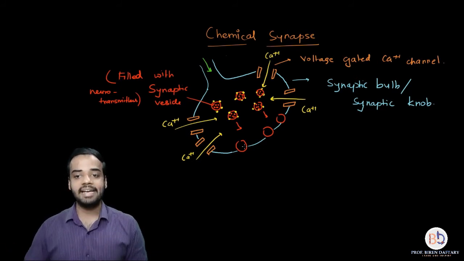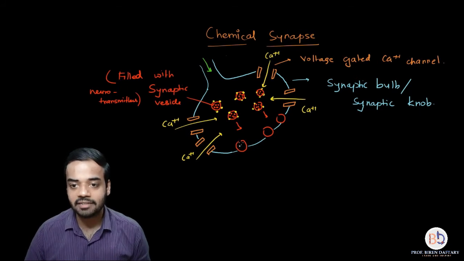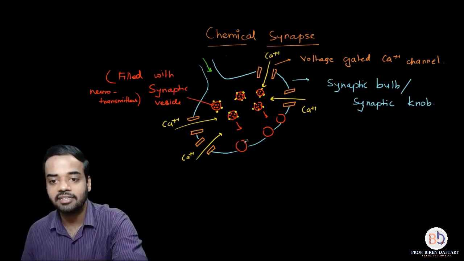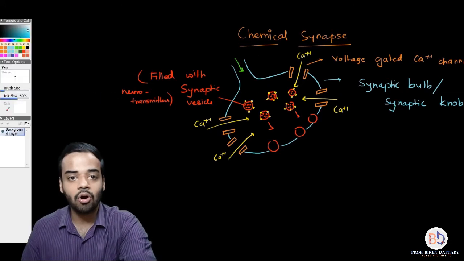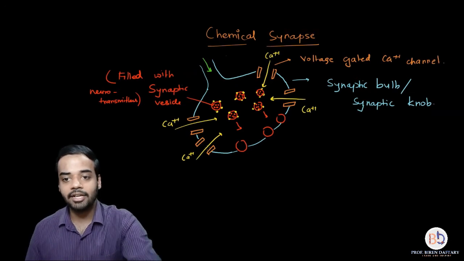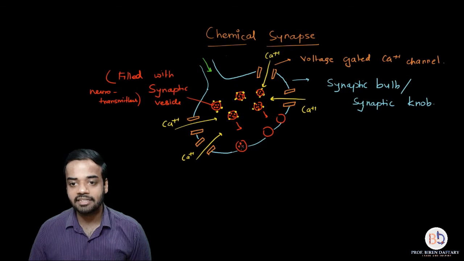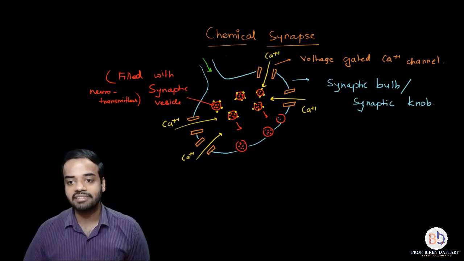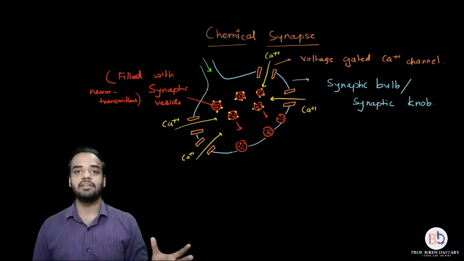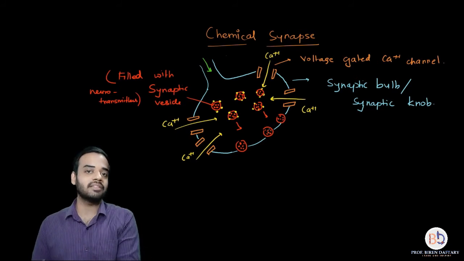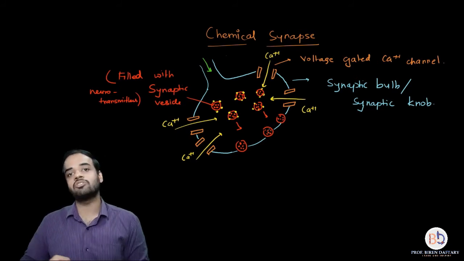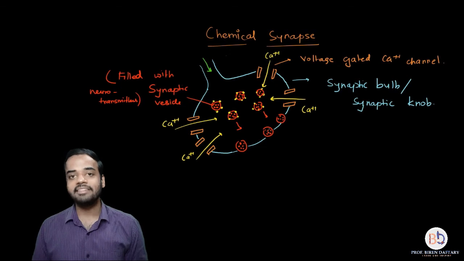So as soon as the calcium ions bind to the vesicles, they will reach towards the edge of the axon terminal, and you can see that the neurotransmitters are still present inside the vesicles. Now as soon as the vesicles have reached the edge of the axon terminal, they will burst, because you need to release the neurotransmitters, right? You need to attach the neurotransmitters to the postsynaptic neuron, and this bursting of vesicles is called exocytosis.